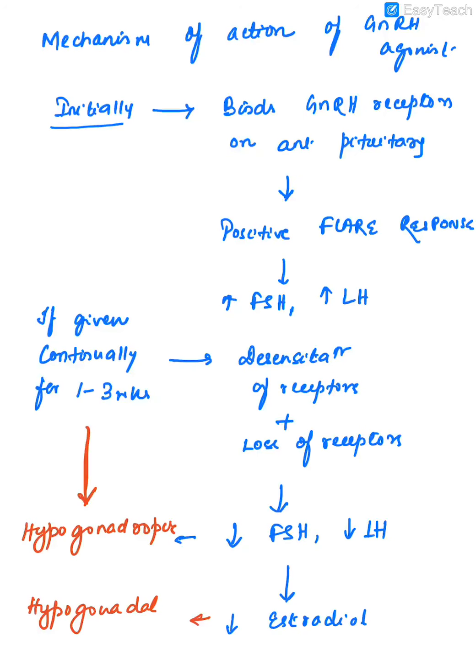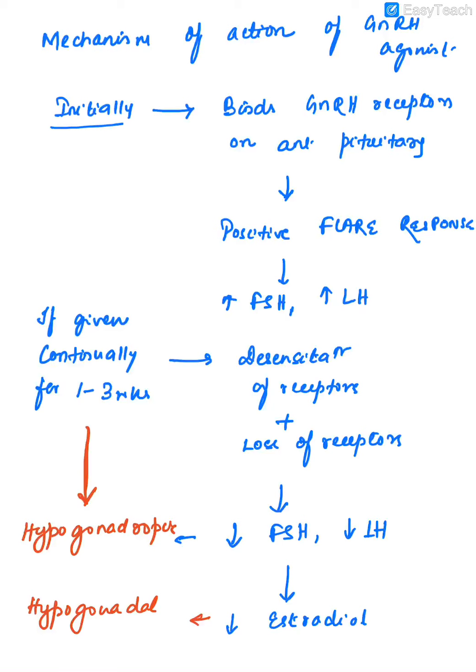The mechanism of action of GnRH agonist is very important. Initially, when you give it, it will bind to the GnRH receptors on the anterior pituitary, and first it will have a positive flare response. It will increase the FSH and LH.